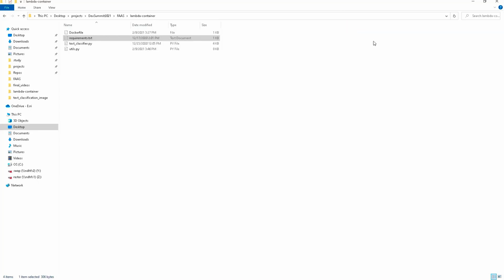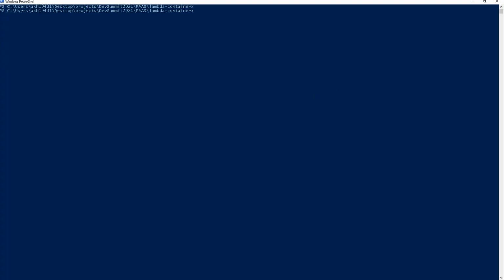Okay, now let's use the Dockerfile to create our image. We'll open a PowerShell. Alright, in the PowerShell, the first step that we'll do is build the Docker image.